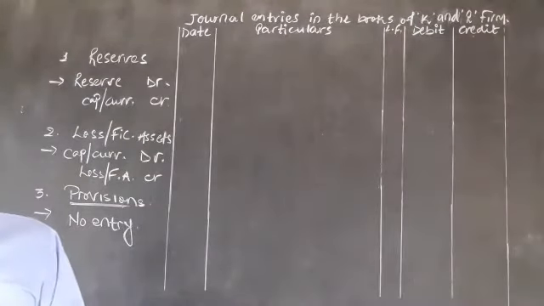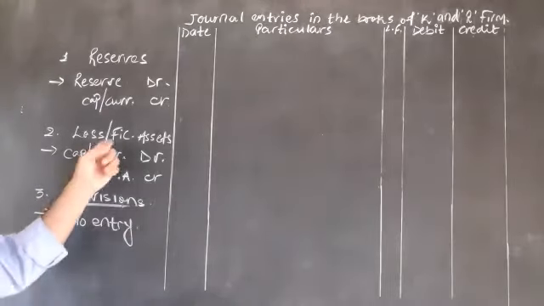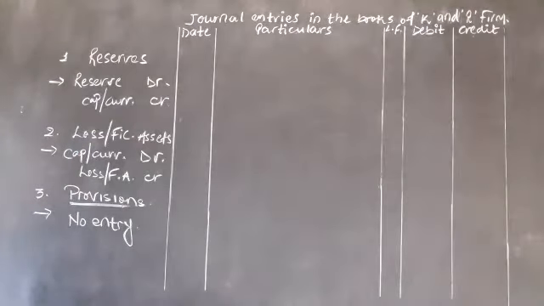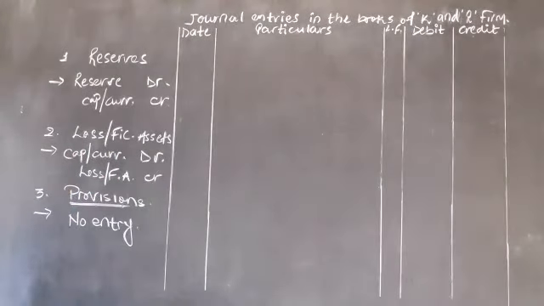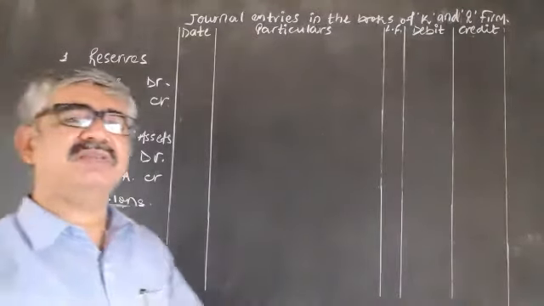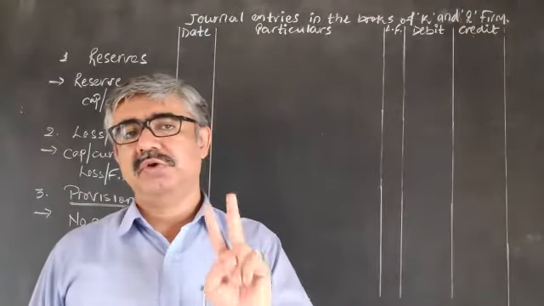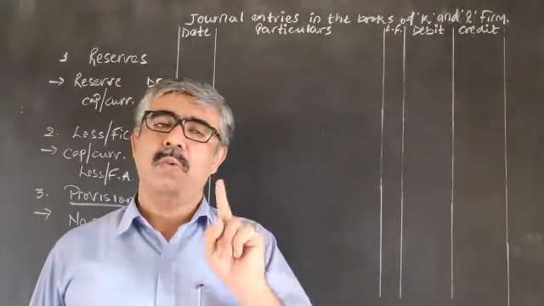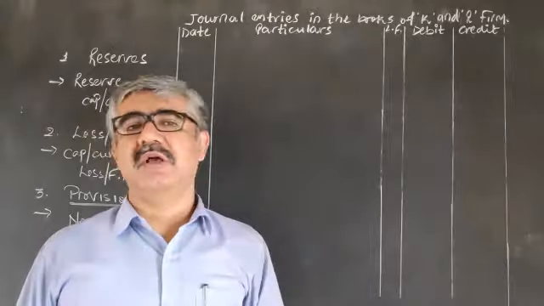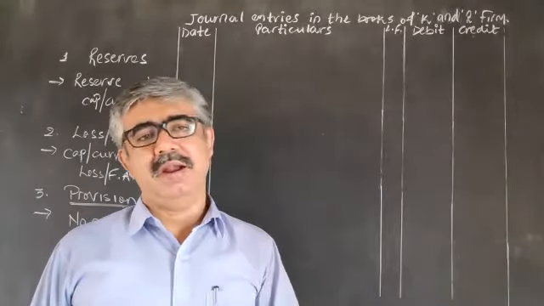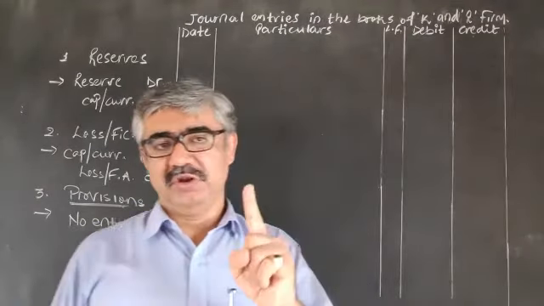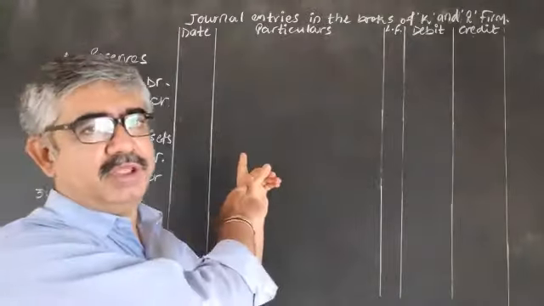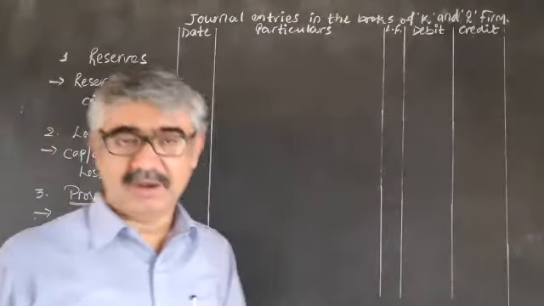Okay? An advertisement campaign expenditure is a kind of fictitious asset, should be recorded same as loss of P&L account. Clear? So here we are going to pass two entries only. One for all the reserves debited and capital account credited. Which reserves? General reserve. You want me to pass over here? Okay, let's do it.